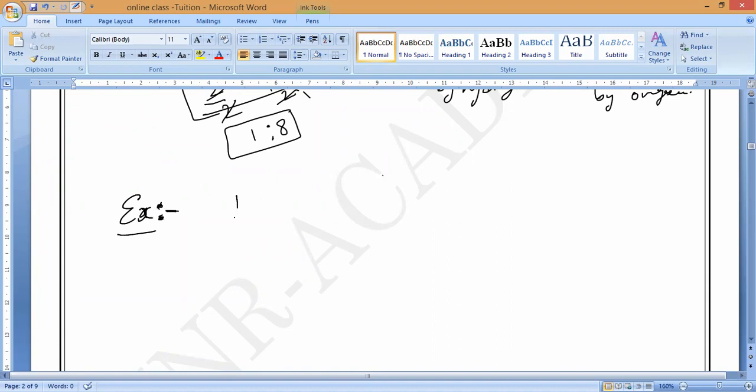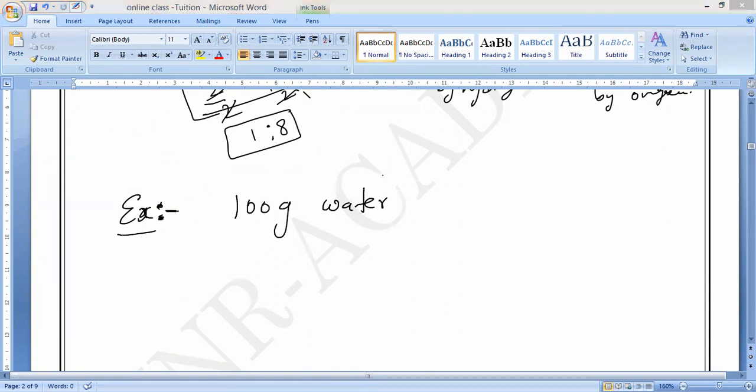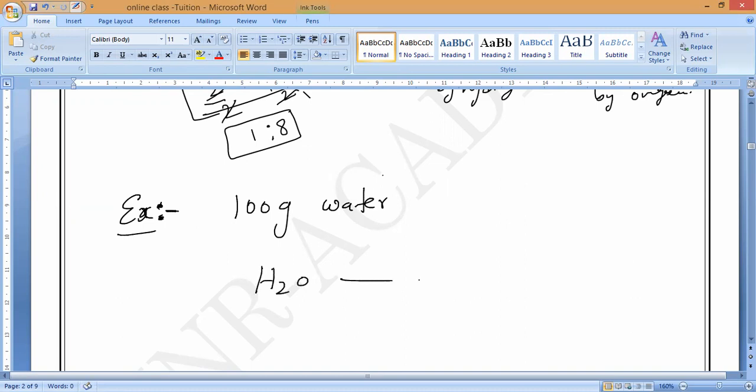For example, you can take 100 grams of pure water. If I pass electricity, as we know, electrolysis will take place. If we take water and want to form hydrogen and oxygen, the process we follow is electrolysis, that is, by passing electricity. So we get hydrogen plus oxygen.